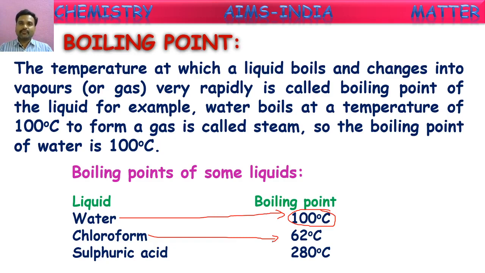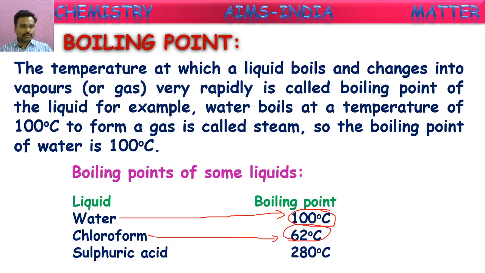It is a somewhat harmful gas for us. Anyhow, it is one of the chemicals. It is used in laboratories for preservation of organs. Here, chloroform is one of the liquids, and it also has a boiling point. Its boiling point is 62 degrees Celsius.